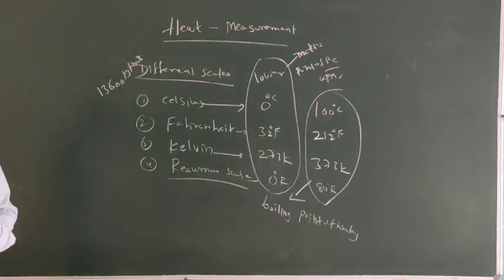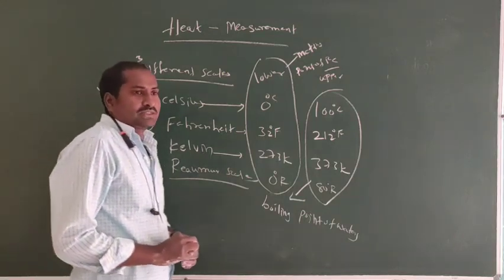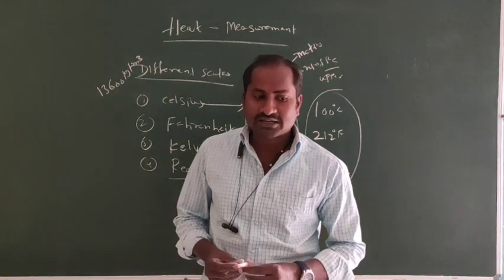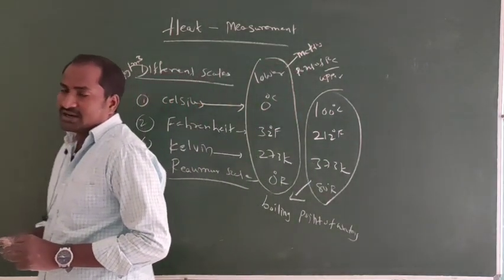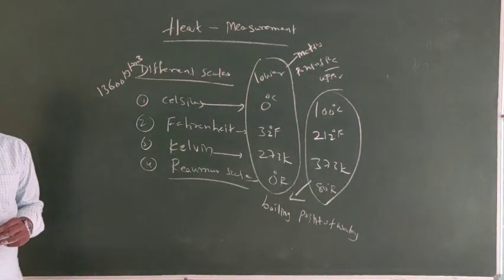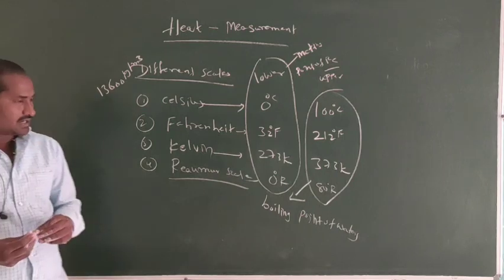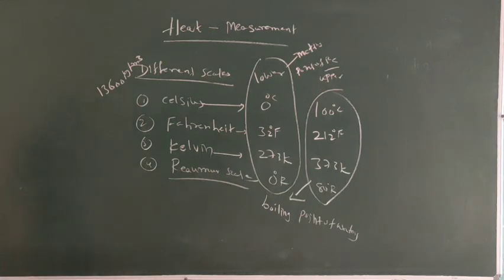It is easily available in pure state. That's why it is used as a thermometric liquid. By using alcohol also we can measure the temperature, but we can measure only low temperature by using alcohol.